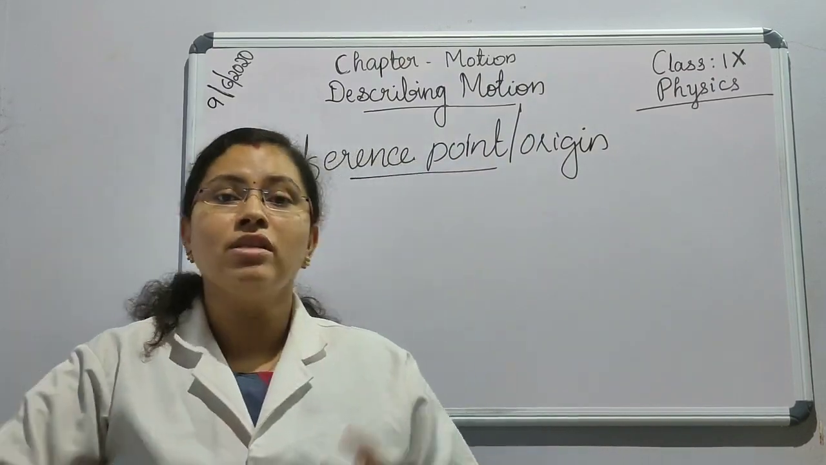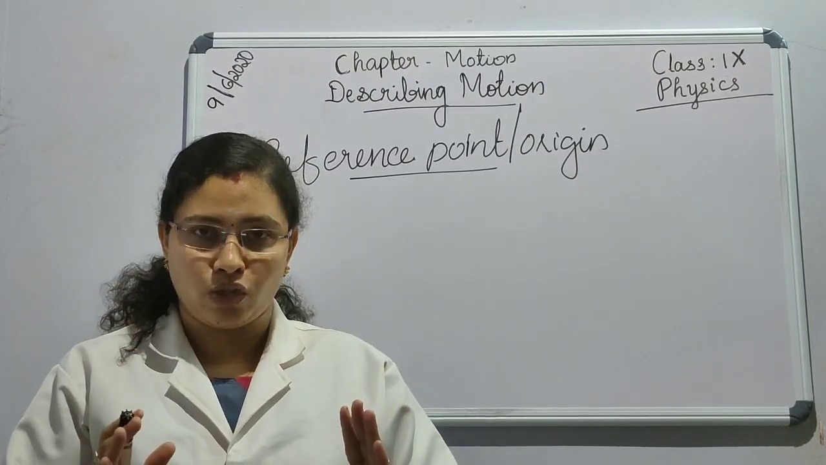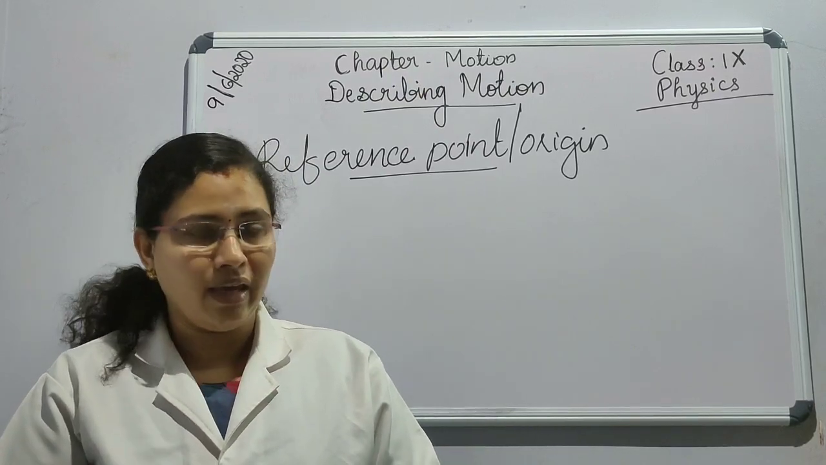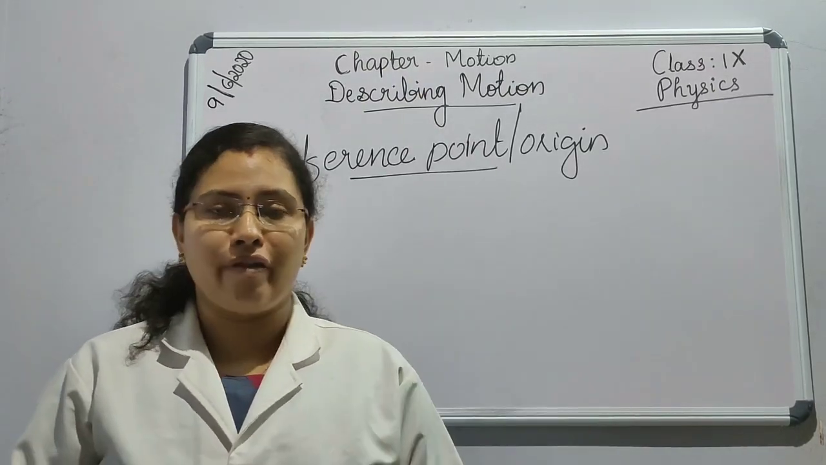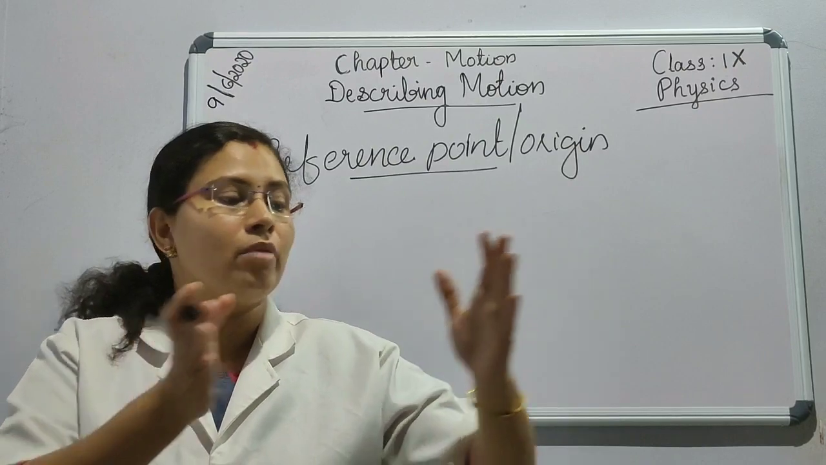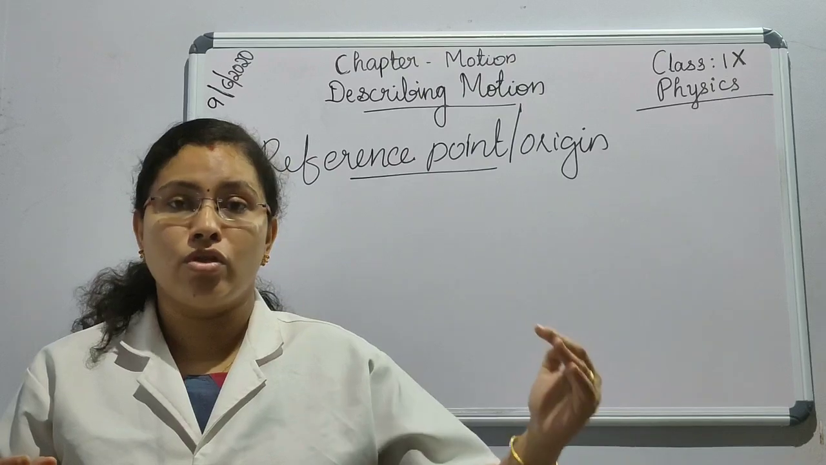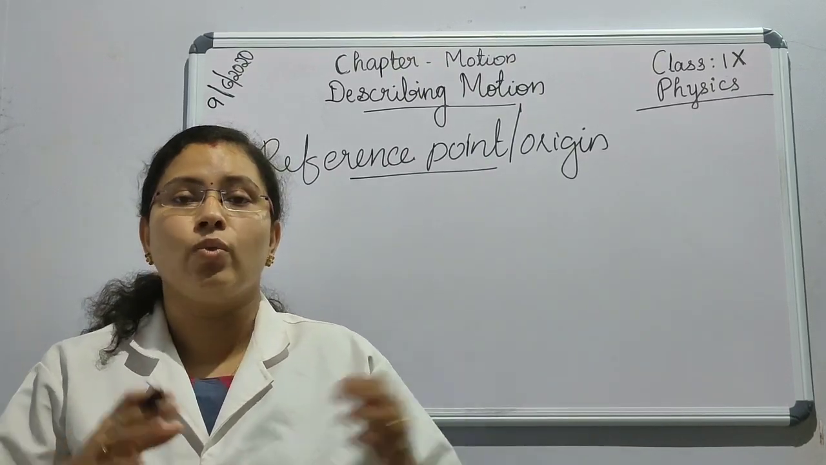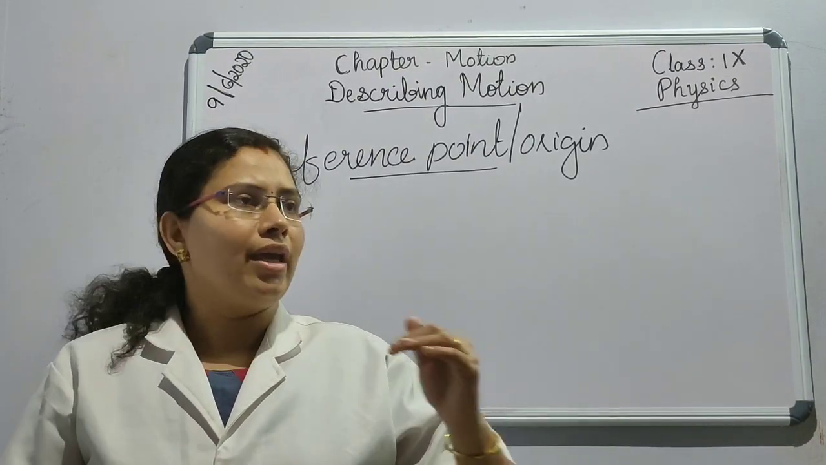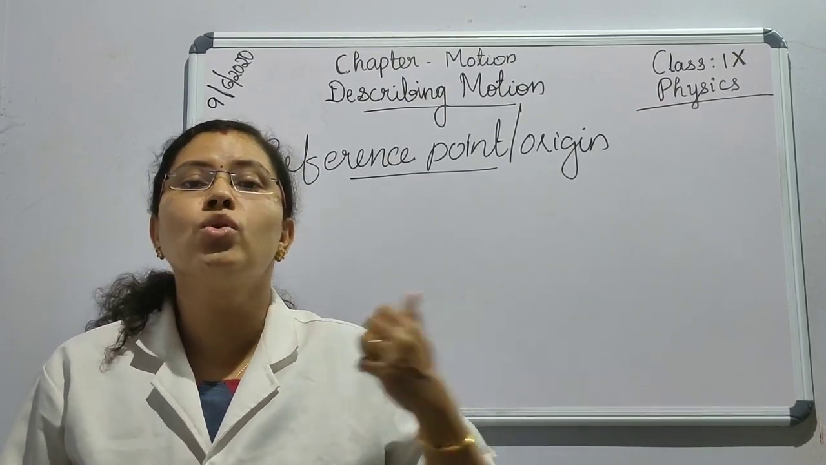So reference point or origin is a fixed point, or it could be a fixed object with respect to which the given object changes its position. Okay, and as we have said in the reference frame, if with respect to one reference point the object is in motion, with respect to another reference point the object is at rest. So we can say that the motion is relative.